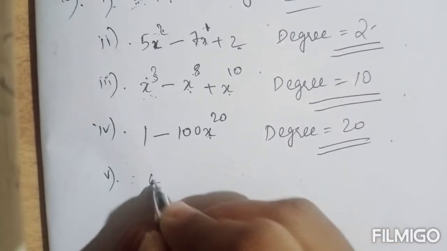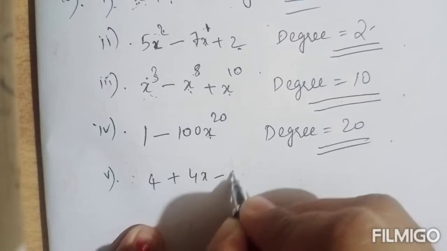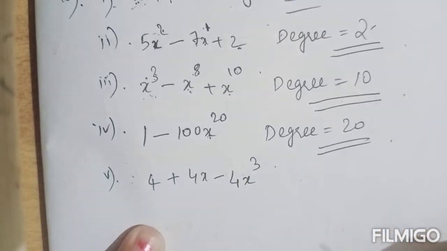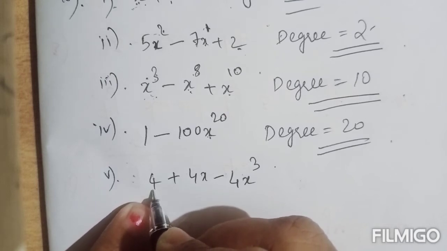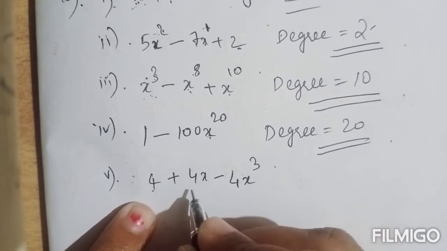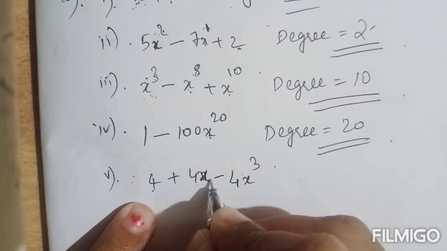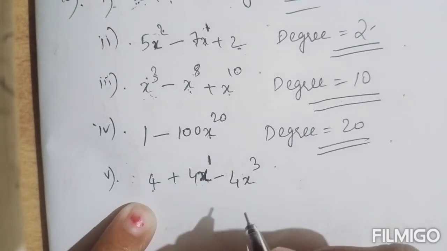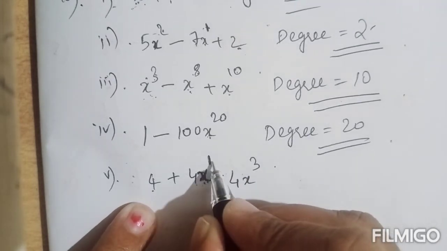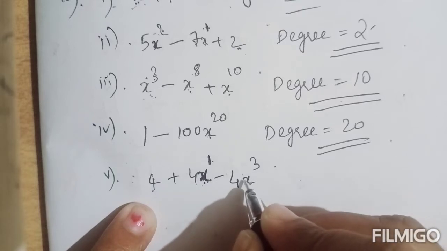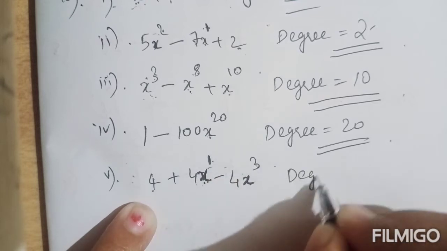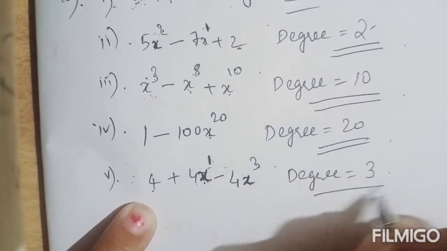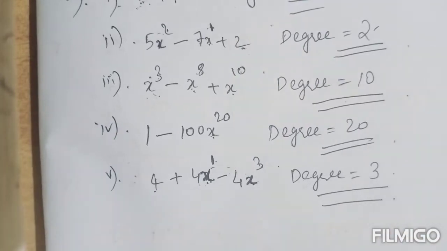Fifth one, 4 plus 4x minus 4x cube. Here in the first term no variable is coming. In the second term, x, its power is 1. Simply x means it is x raised to the power 1. In the third term it is x raised to the power 3. So the greatest power is 3. So the degree of this polynomial will be 3.